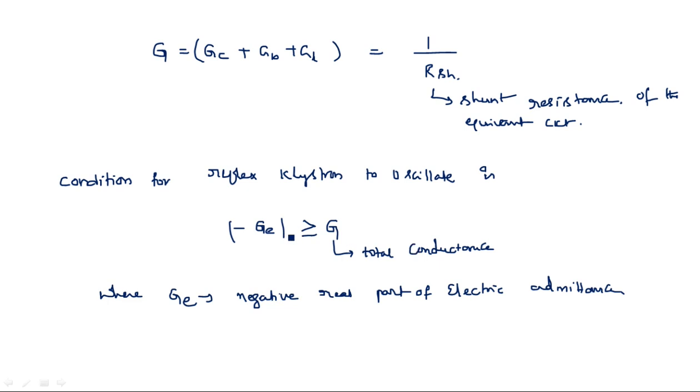So the negative real part of this electronic admittance GE must be greater than or equal to G in order to have the oscillations generated in the reflex klystron oscillator.